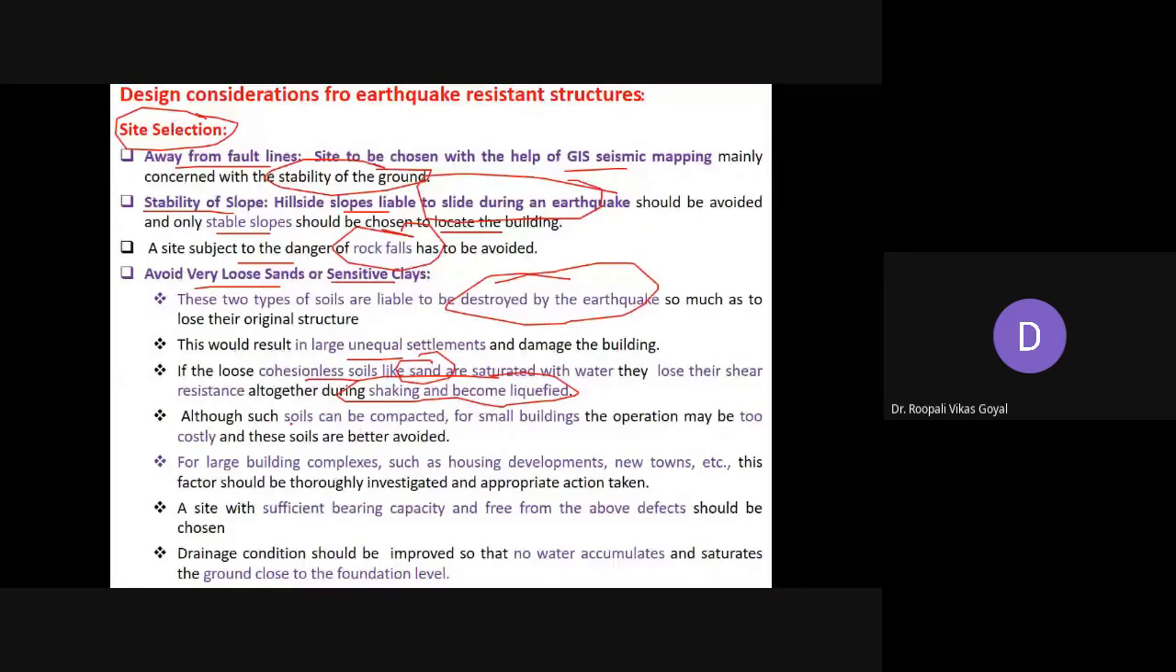And for large building complexes such as a housing development or a new town, these factors should be investigated thoroughly and appropriate action should be taken. You should not allow any project to be built on such kind of soil.